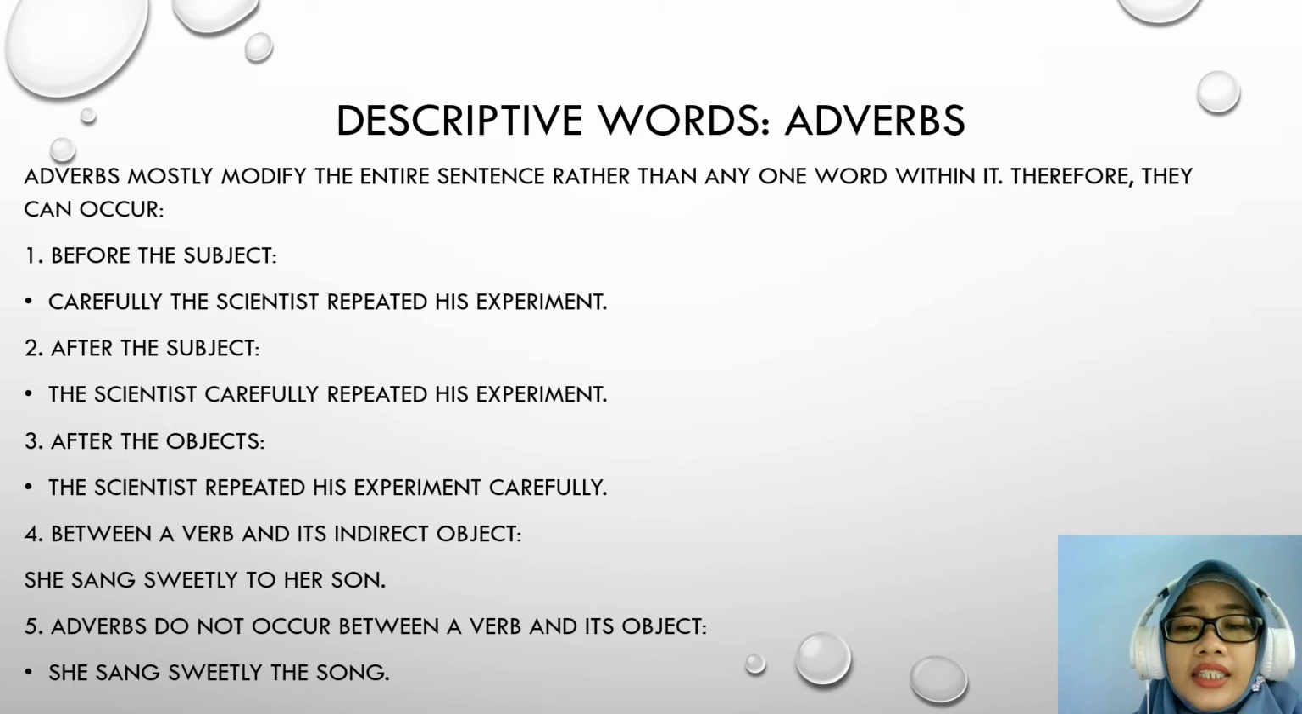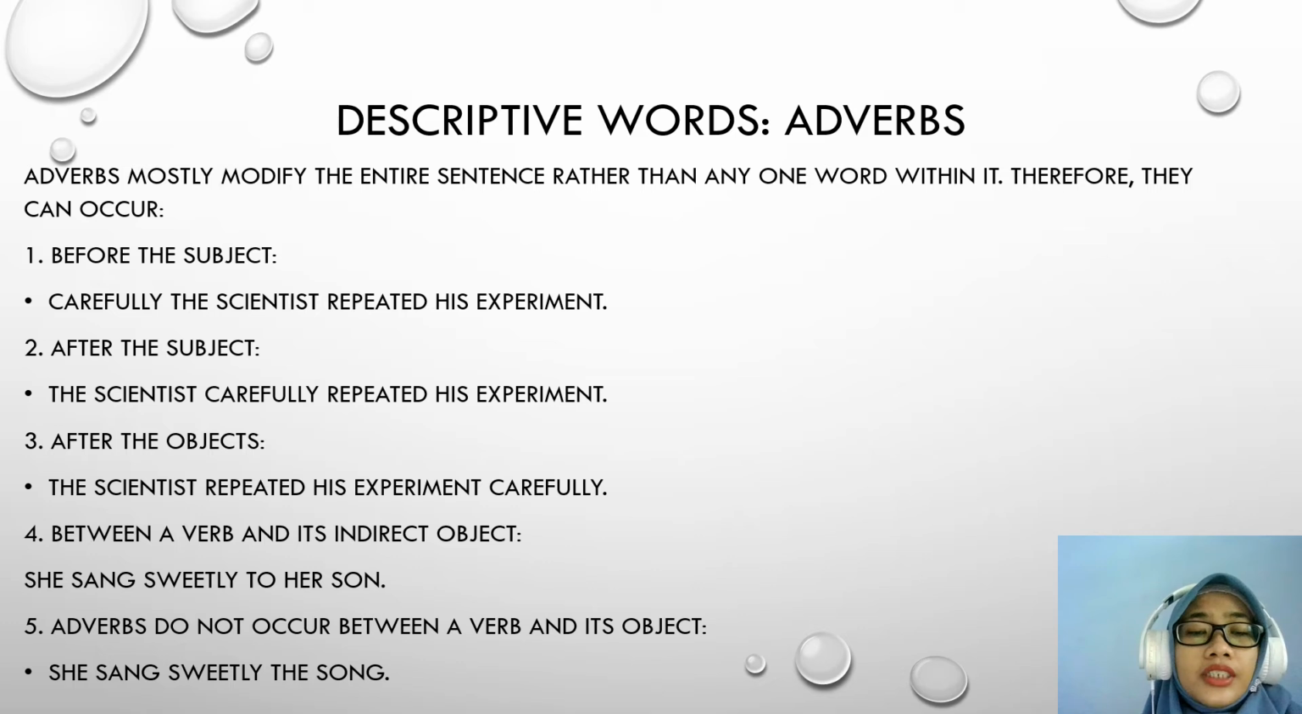Descriptive words: adjectives. Besides adjectives, descriptive words also include adverbs. For example, adverbs mostly modify the entire sentence rather than any one word within it. Therefore, they can occur before the subject, sebelum subject. For example, carefully, the scientist repeated this experiment.